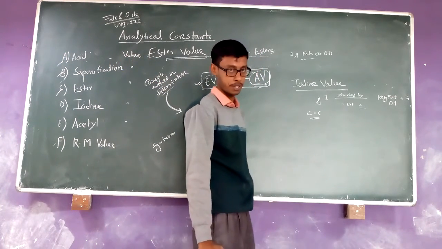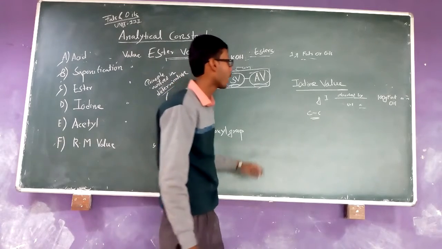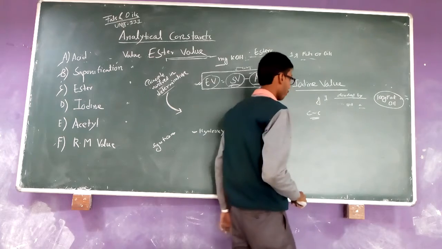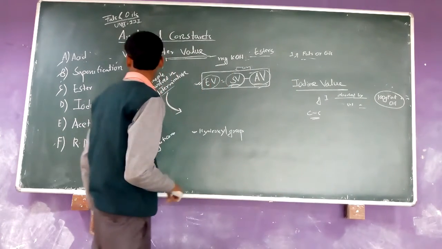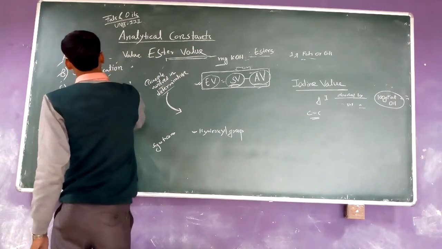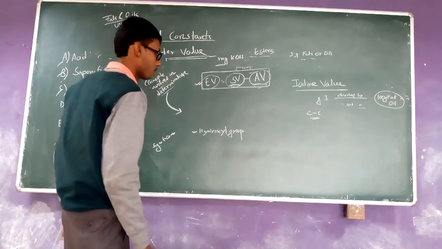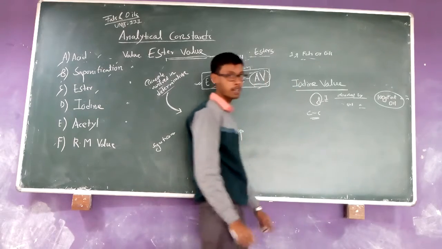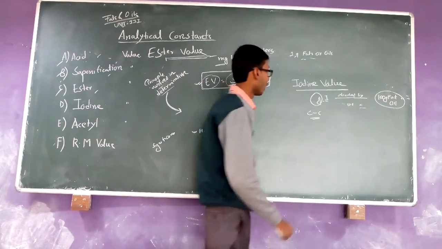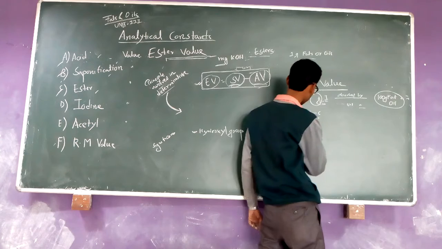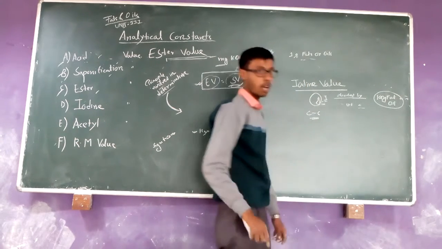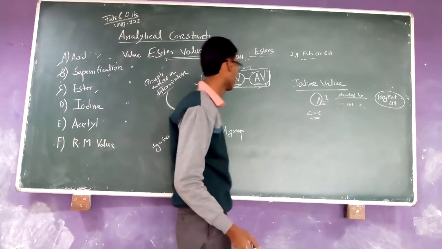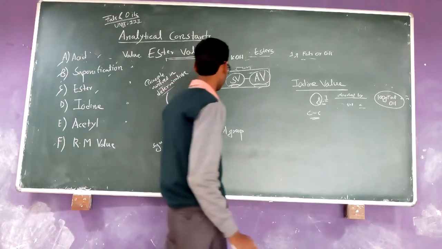It is described as the number of grams of iodine absorbed by 100 grams of fat. You have to remember that acid value, saponification value, ester value are the number of milligrams of potassium hydroxide. But iodine value is the number of grams of iodine absorbed by 100 grams of fat or oil. It is when fats and oils react with iodine, and we will discuss the principle involved in the determination process.